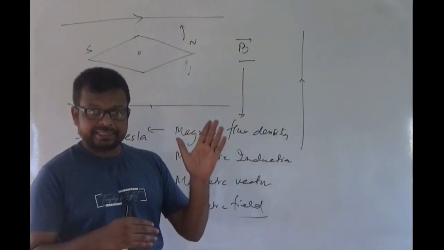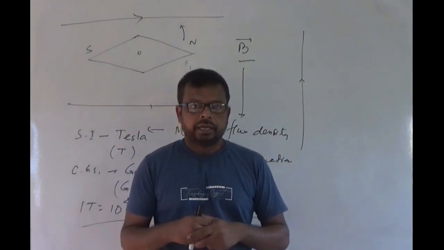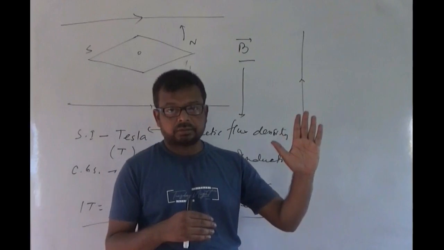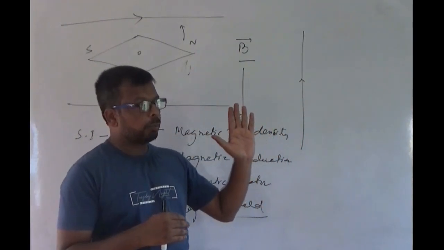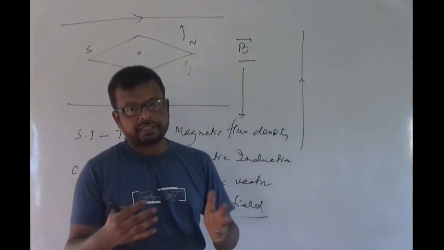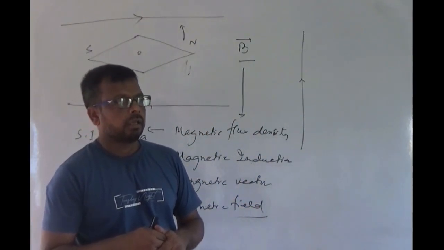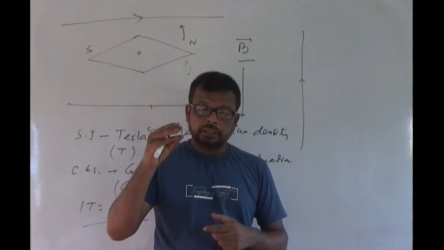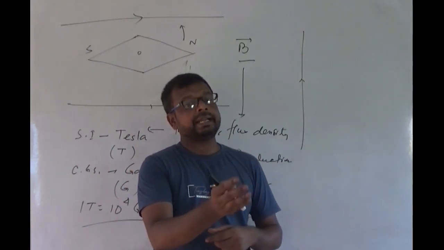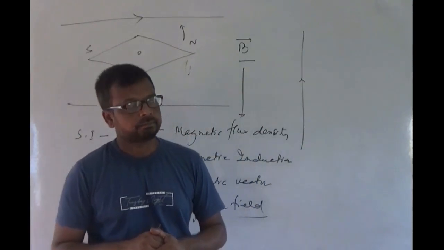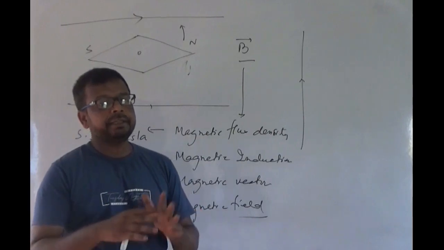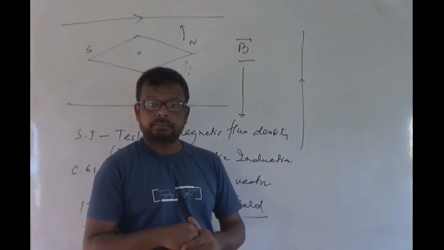The radius vector, that means the distance vector of the field point from the current carrying conductor, is also a vector quantity, and due to the current carrying conductor there is a magnetic field, that is also a vector quantity. Now these three vectors may be in different planes.